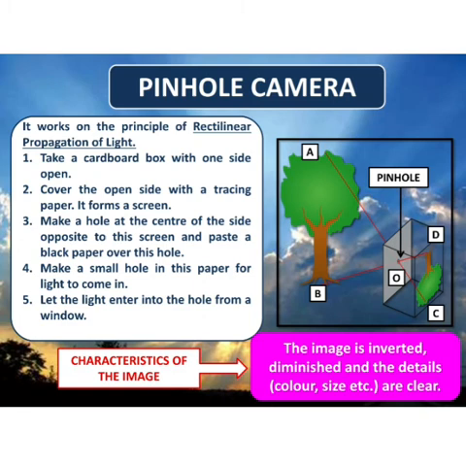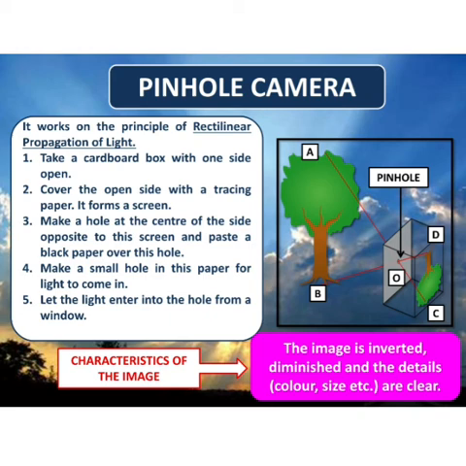Next comes pinhole camera. A pinhole camera works on the principle of rectilinear propagation of light. I have already told you what is rectilinear propagation of light. That means a property of light traveling in a straight line. When light travels in a straight line, it is known as rectilinear propagation of light. Let us see how we can make a pinhole camera first.